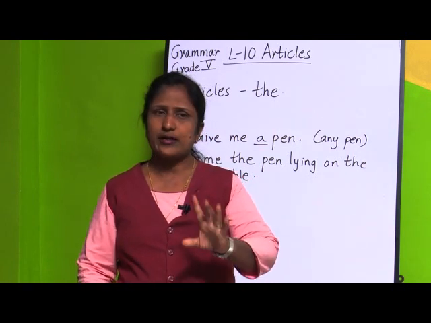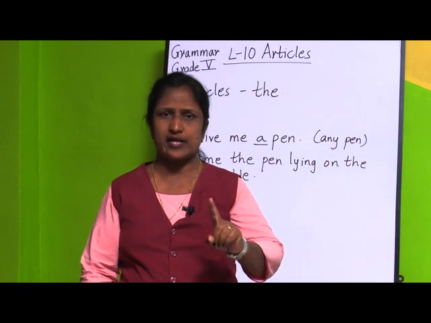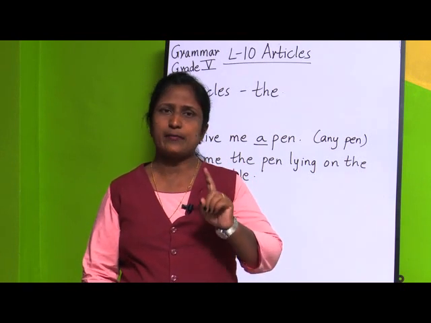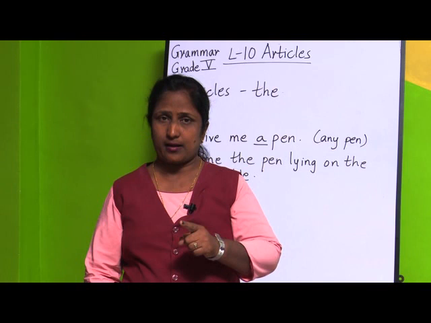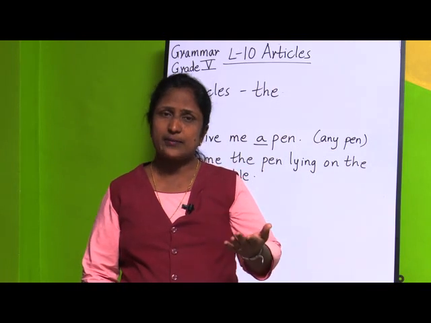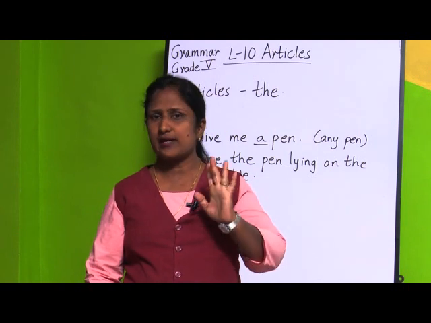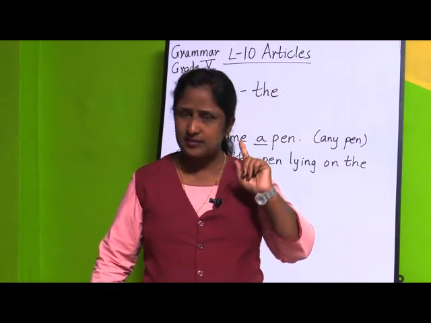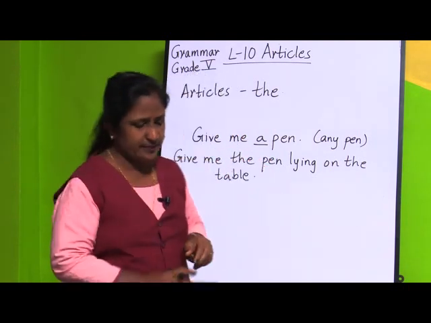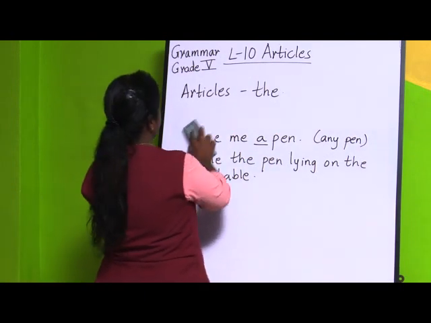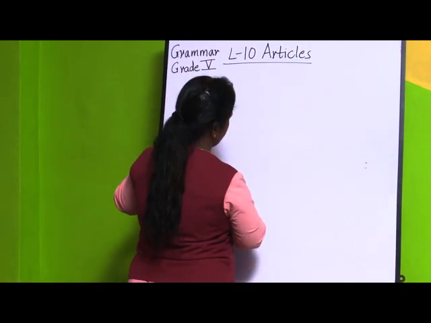When we are talking about any person for the first time only, at that time we use a or an. But when we are talking about any person or thing for the second time, at that time we are going to use the article the. This is the first rule. For example, if I give it like this,